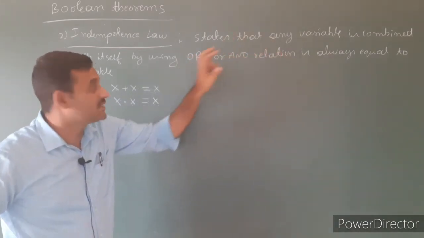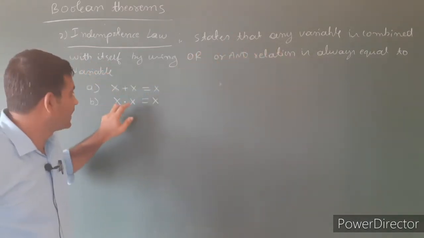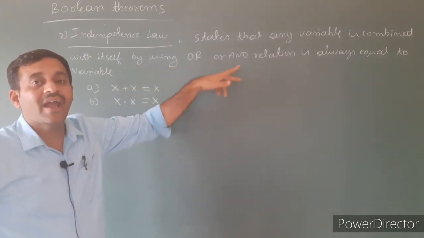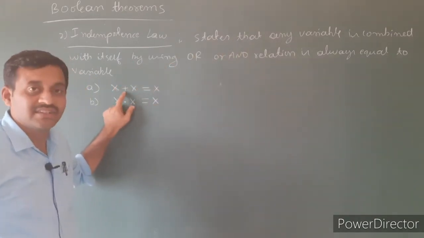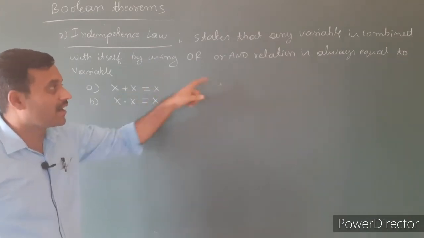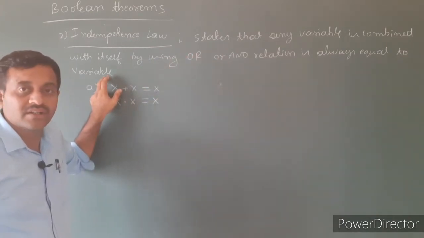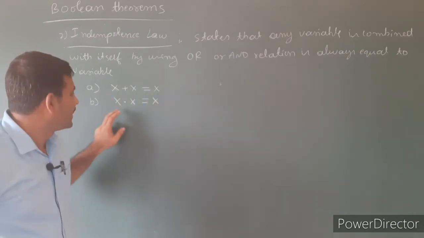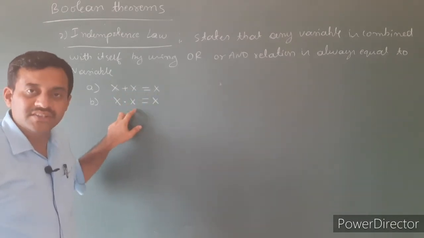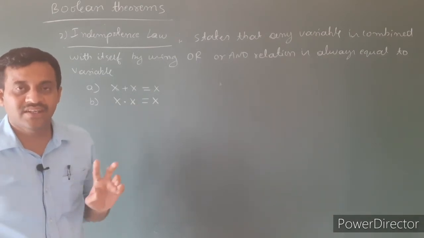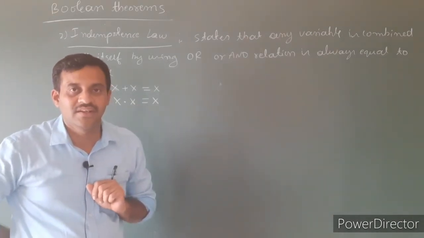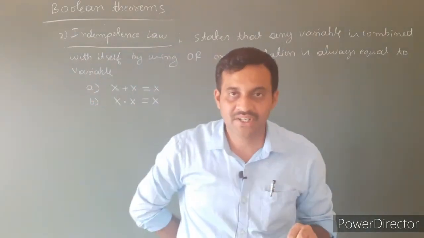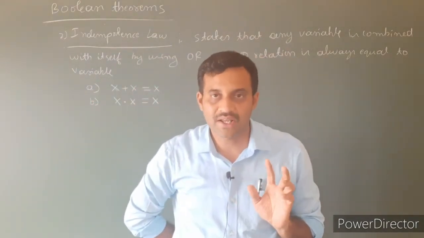Any variable is combined with itself. Here, see here, x and x by using an OR or AND relation. In the first case, an OR relation is always equal to the variable. x is ORed with x is always equal to x. x is ANDed with x is always equal to x. These are the two cases. We have to prove these two cases by using proof by perfect induction, by using a truth table.